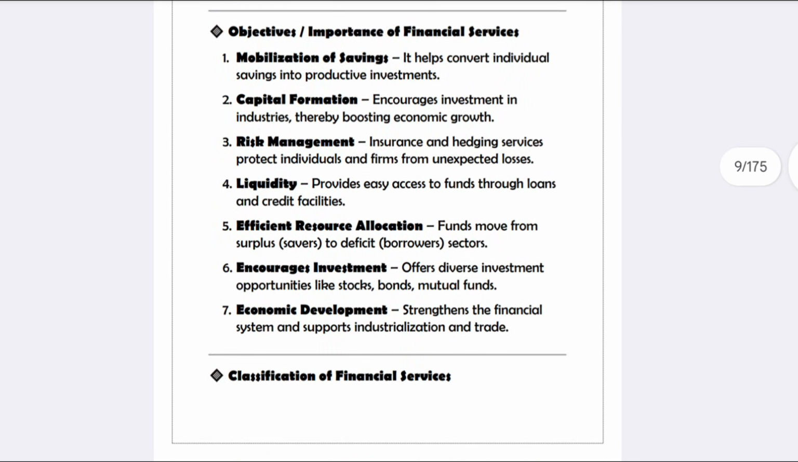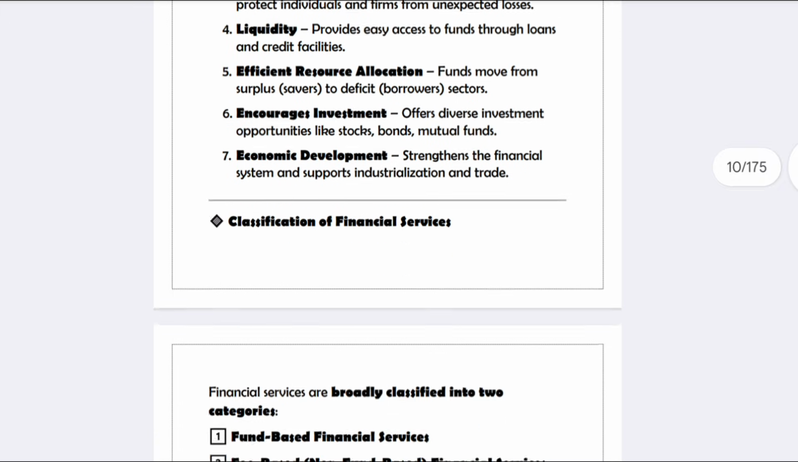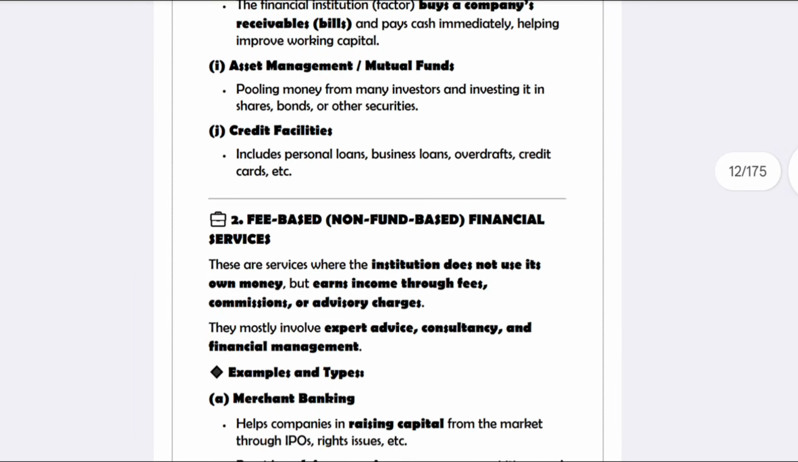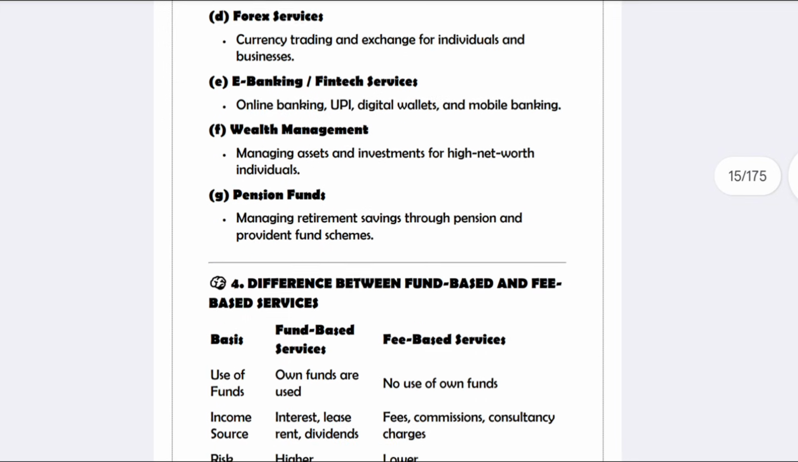So this is important. What are the objectives of that? Risk management, it will cover unexpected losses. Yes, it encourages investment, economic development will be there, mobilization of savings will be there, and capital formation will be there. You will have these types of things in this answer. That is important, and I am discussing only the most important things.